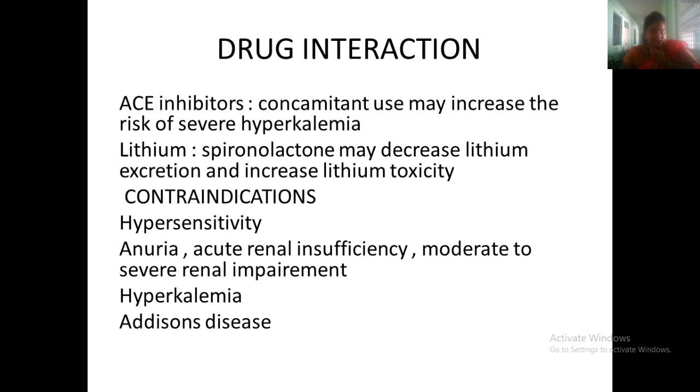Drug interactions: with ACE inhibitors, severe hyperkalemia can be seen; with lithium, lithium toxicity can be seen. Contraindications: hypersensitivity, anuria, hyperkalemia, Addison disease.